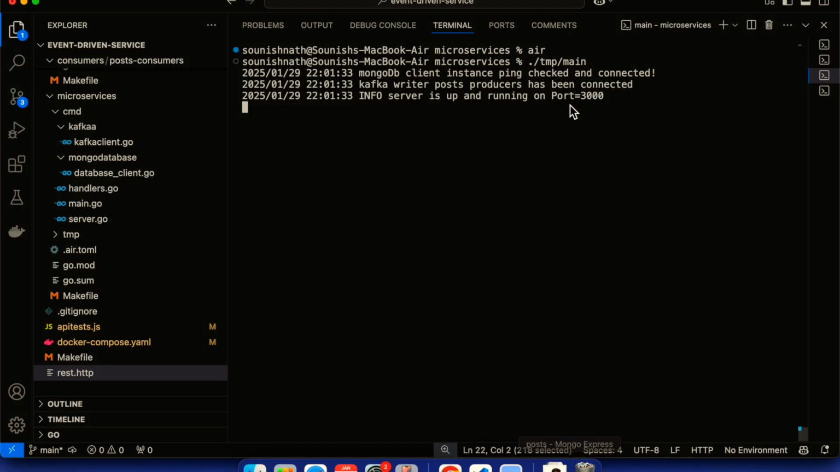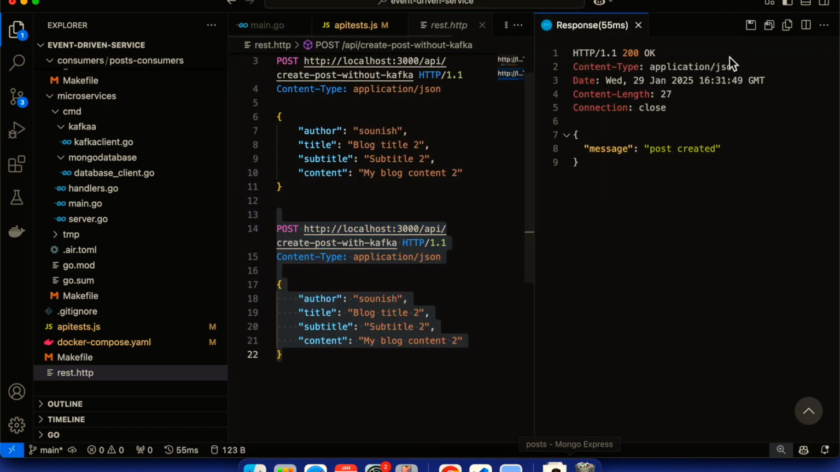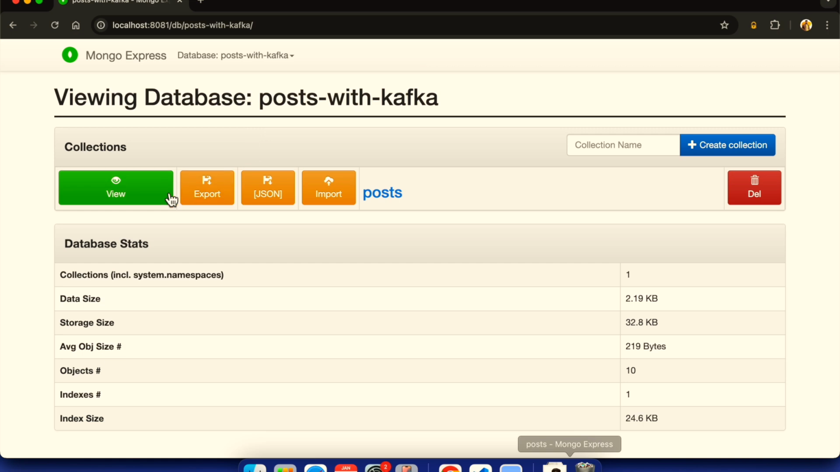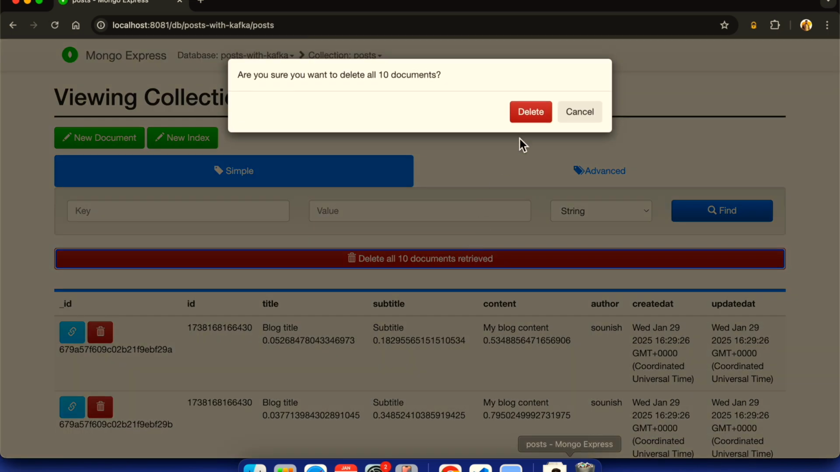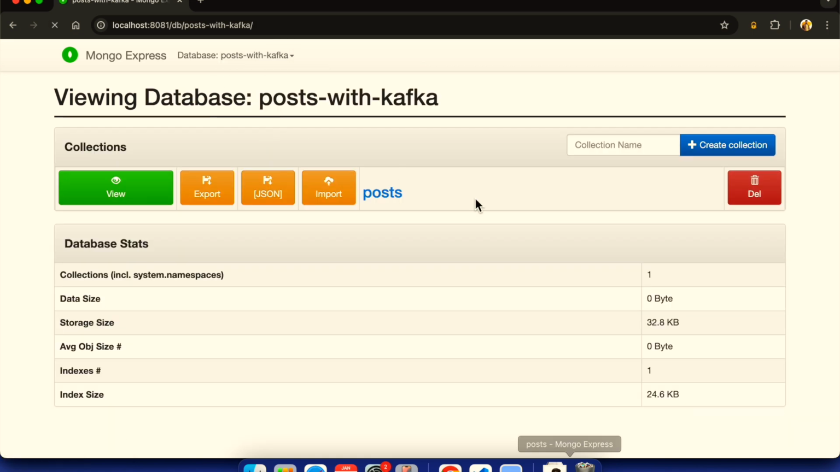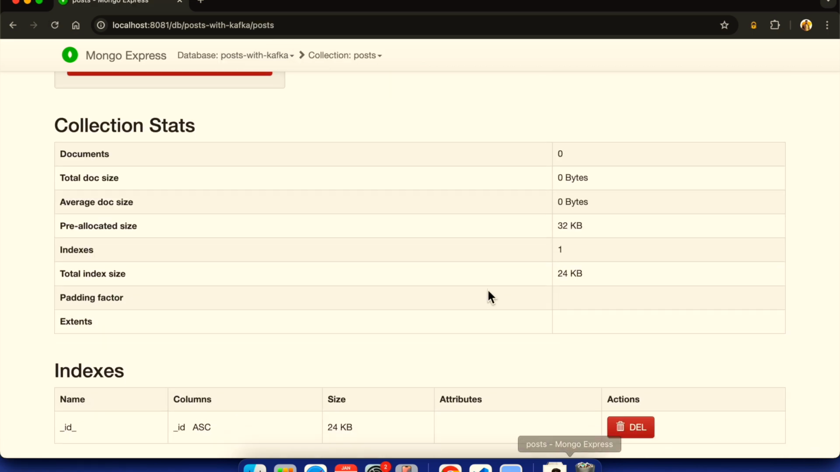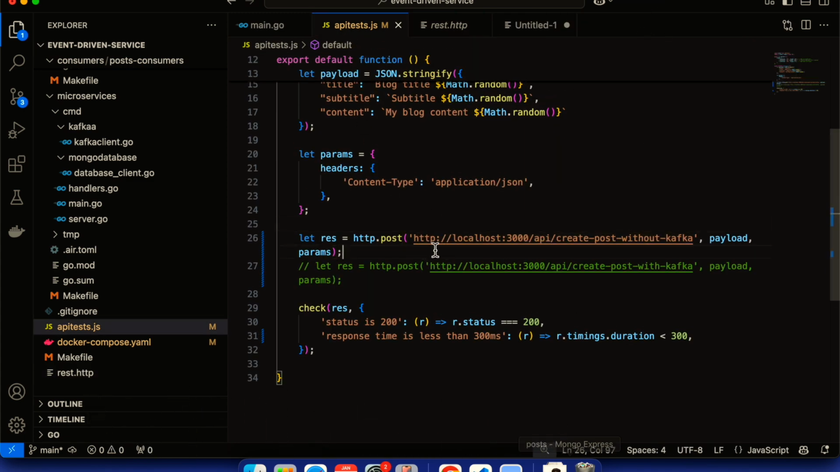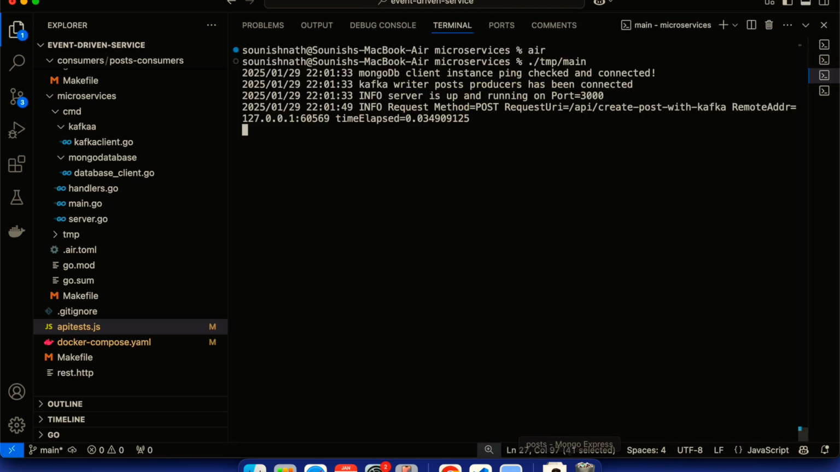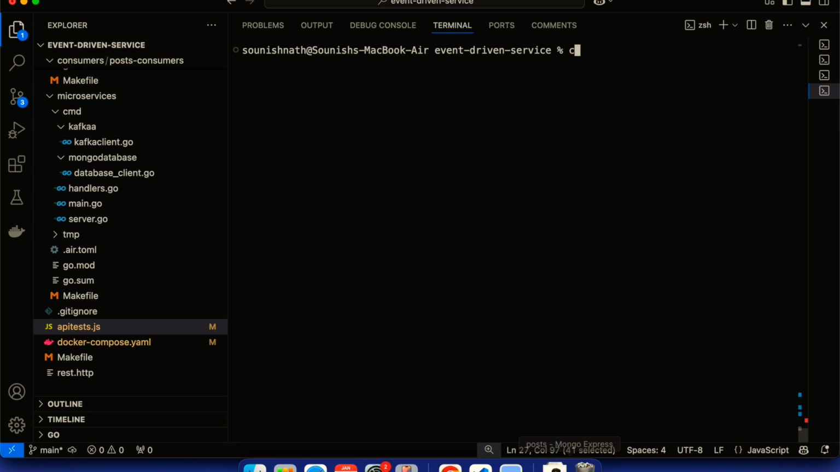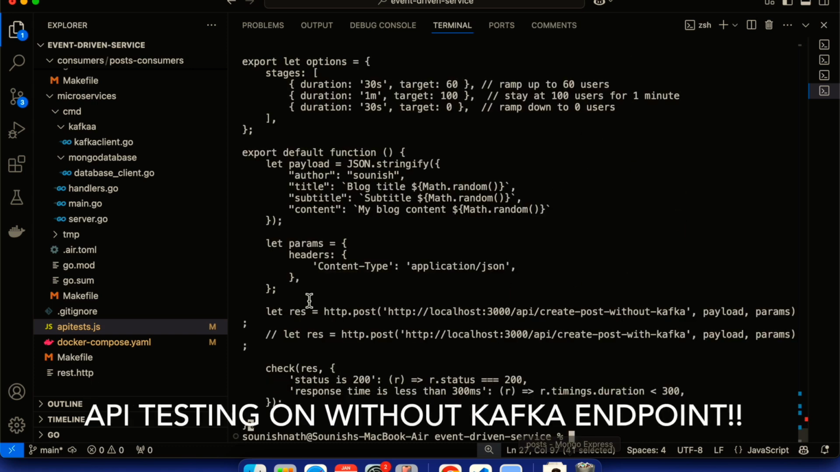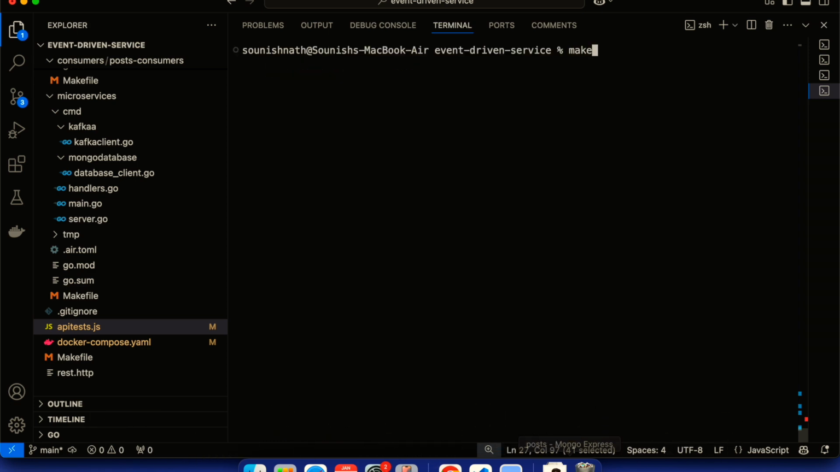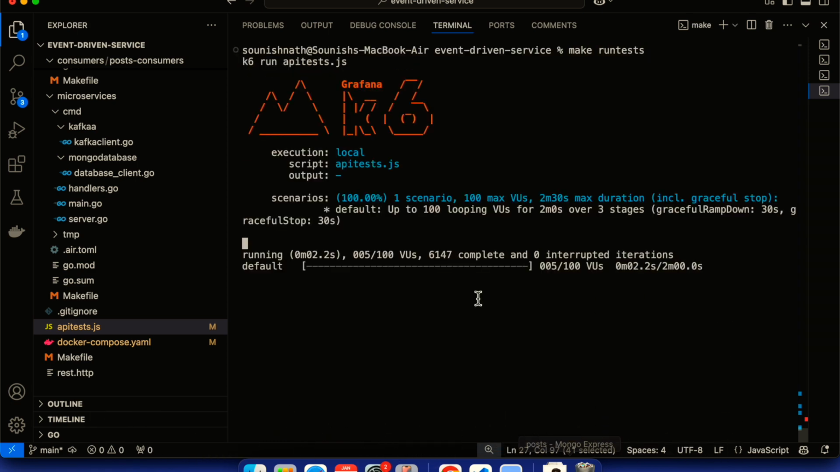Now for the test, I have re-executed the server. So right now the server is running, and if I execute the with Kafka one, there are some entries. I will just delete them, and let's run the API test. Without Kafka first we will try, then we will move to create post Kafka. So let's run the test. We are going to run the create post without Kafka. Make run test, enter. It has started executing the test, as you can see on my screen.